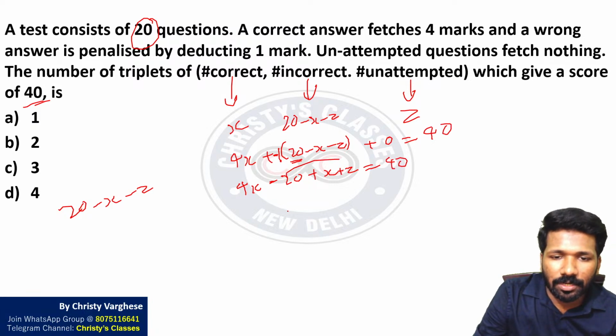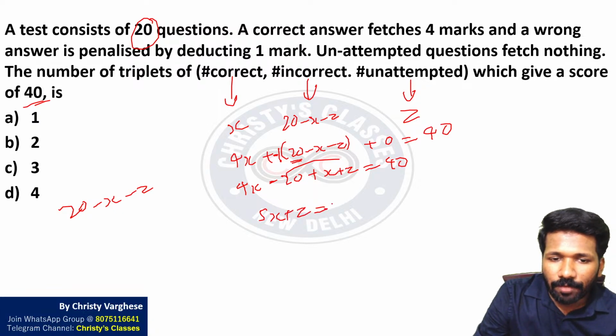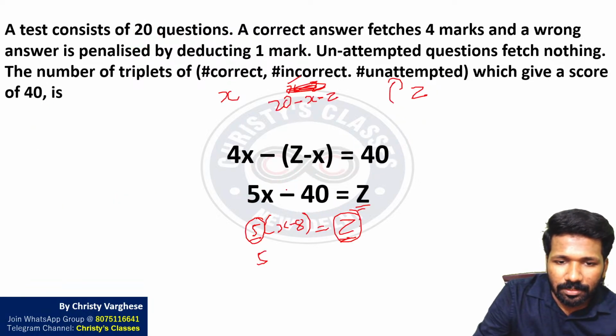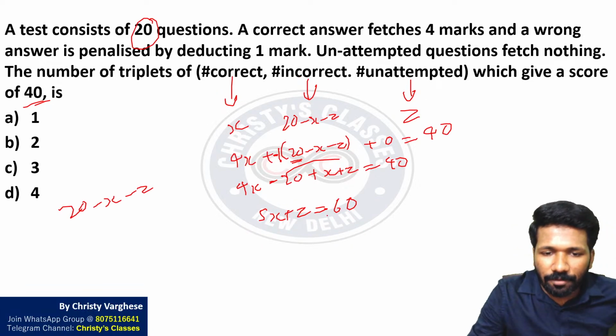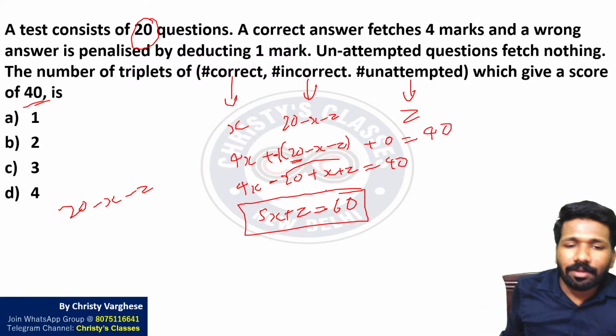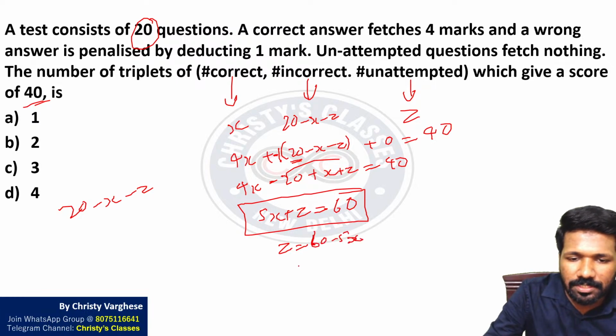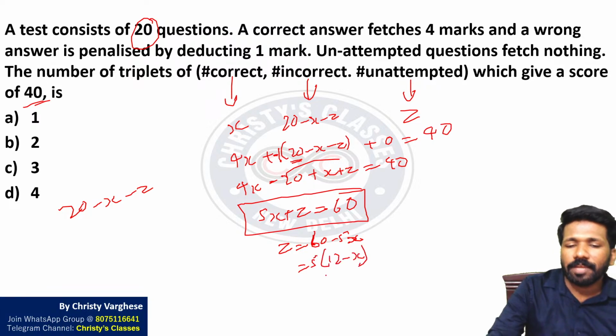Taking minus 20 to the other side, 5x plus z is equal to 60. Yeah, I will correct this. 5x plus z is equal to 60 is the equation you are getting. Now what is the meaning of this? You can take the 60 to the other side and say z is equal to 60 minus 5x. From both of these, 5 can be taken common: 5 times 12 minus x.